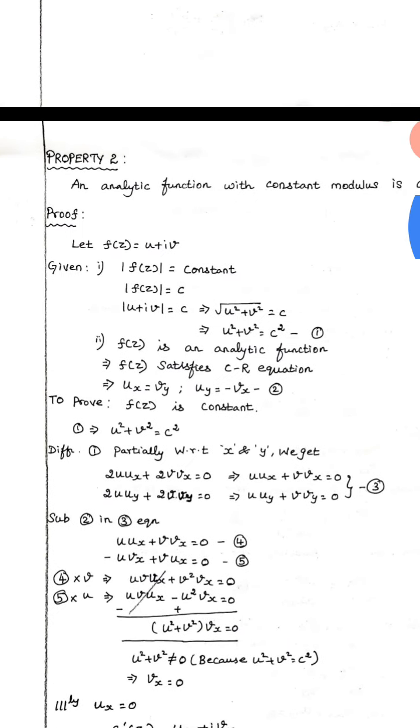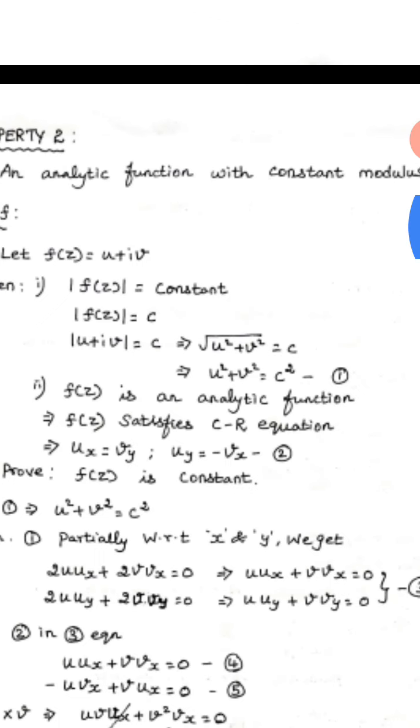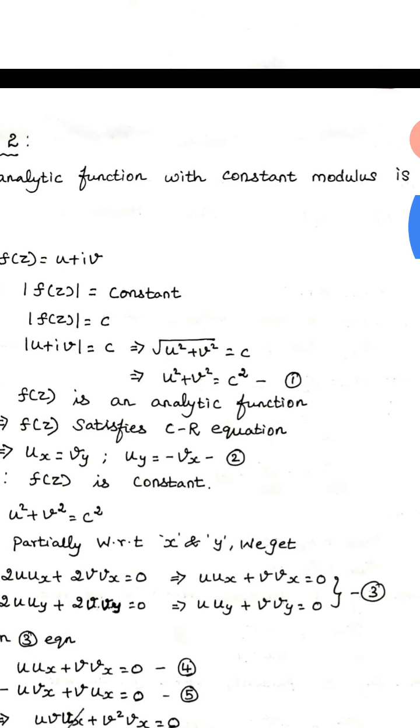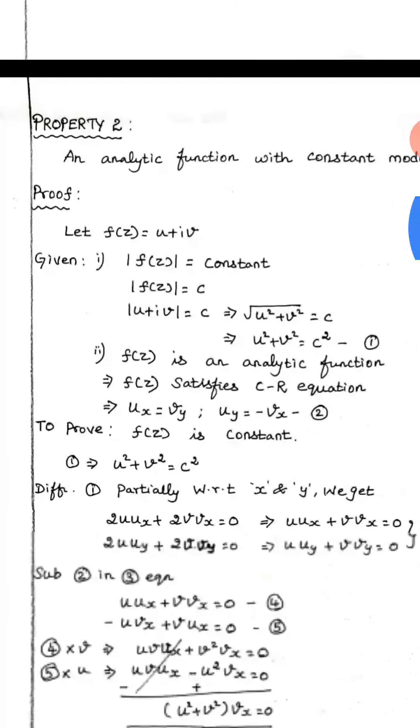First you have to define the function. I am defining the function f of z is equal to u plus iv. And what are the two given things? One is the given function is an analytic function, and one more thing, the modulus of that function is a constant. See here, constant modulus is there now. What does that mean? If you take the modulus of the given function, the answer will be constant.